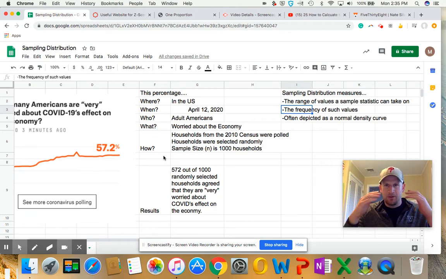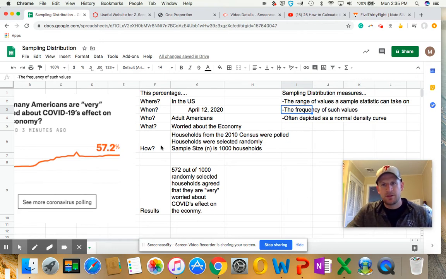Now think of this visual that I'm depicting here, and it kind of leads us into our last example. When I say the visual, for the ones towards the ends, the 5% and the 82%, the frequency is going to be a little bit lower. But as we get to the middle, as we get to the average, the frequency is going to be higher. What I'm doing is naturally building a normal curve. So a sampling distribution, especially for this example, we're going to say is modeled by a normal density curve.